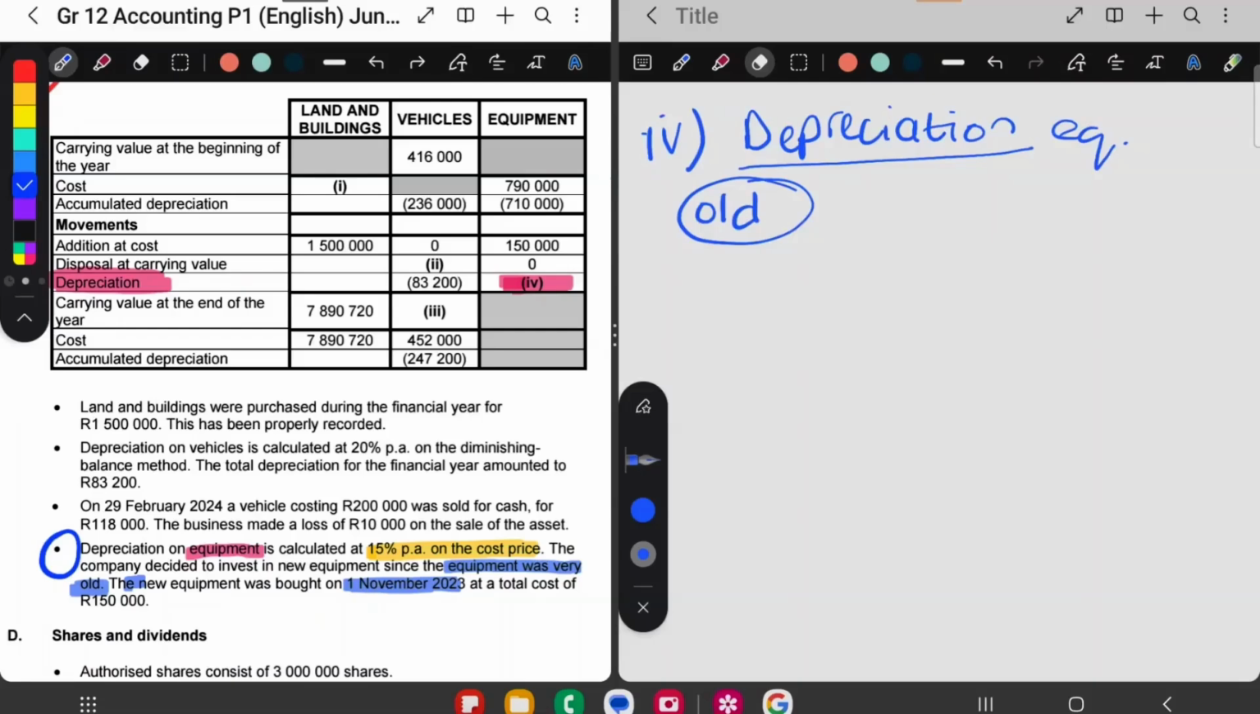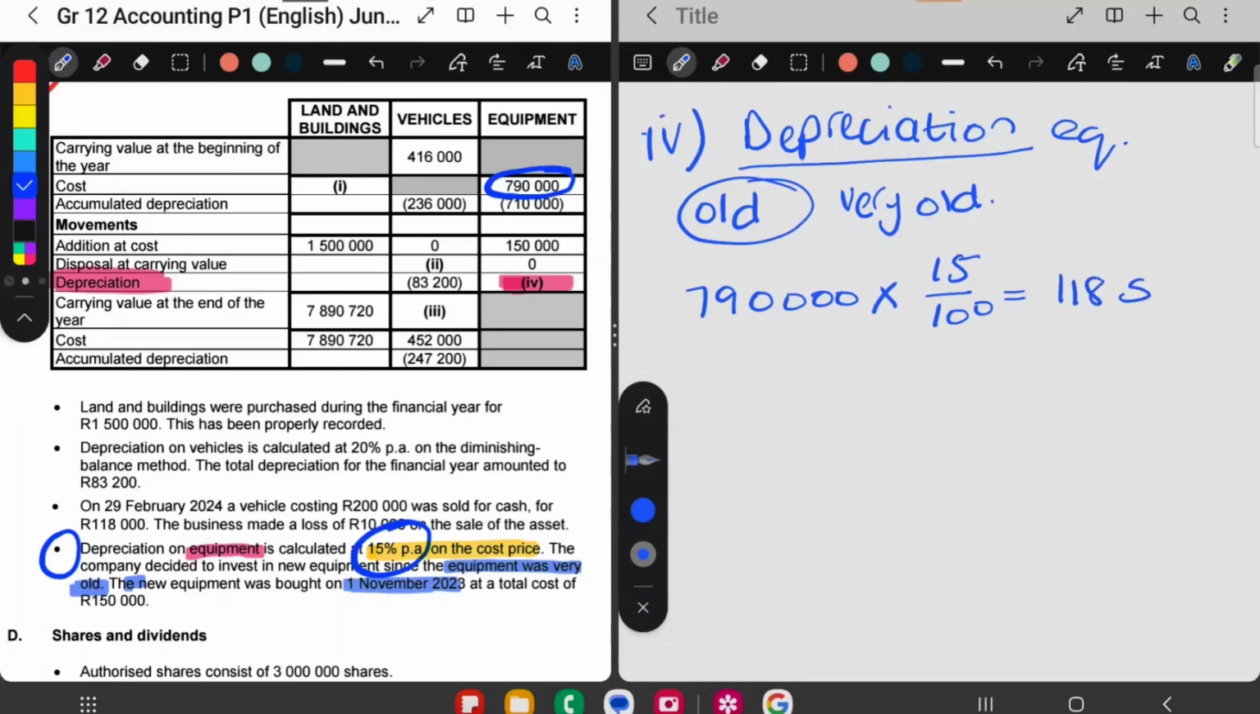So because the equipment is very old, there's something you must check first. If I had to work out the depreciation on the old equipment, old is always the equipment here at the beginning. So I would say I will take the cost price of the old equipment and I will times it by the 15% over there. So 15 over 100. And if I do that, I get my answer to be 118,500. So that would be the depreciation on my old assets.